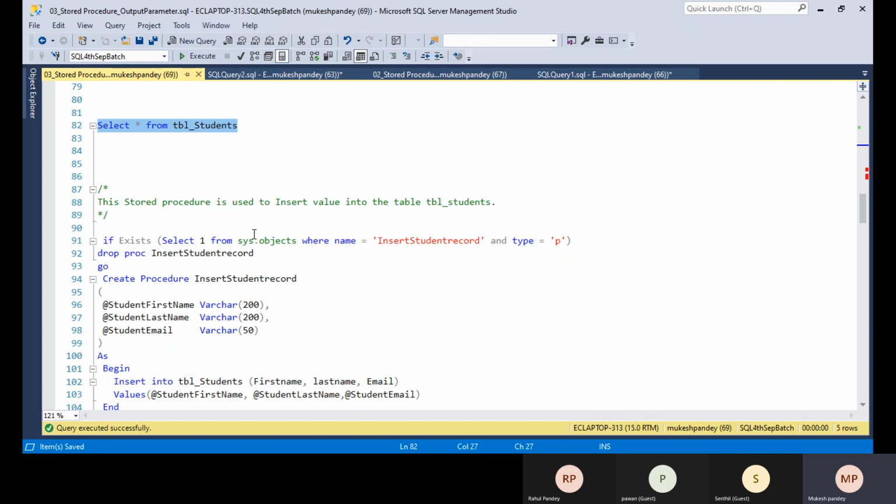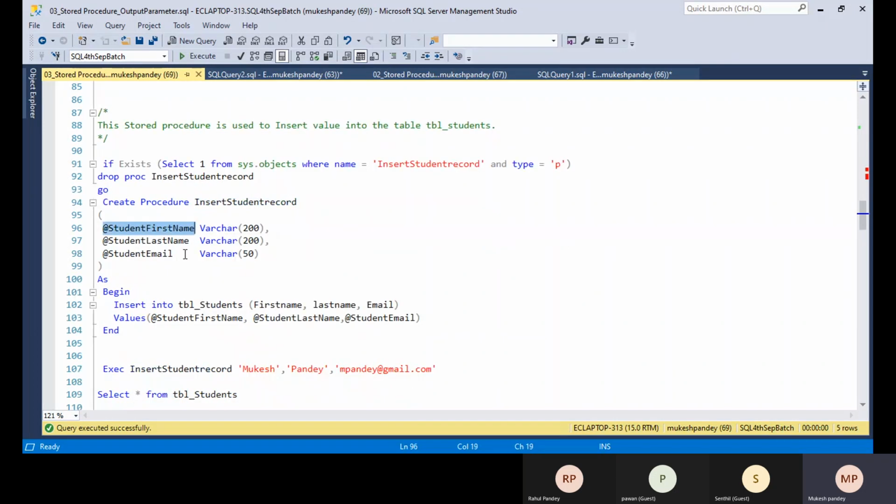If you press the submit button, the stored procedure is automatically executed in the backend, and the data is inserted into the table. So how can we create the stored procedure to insert the data? Here I am creating the stored procedure, insert student record.